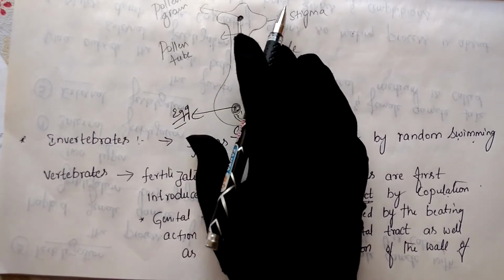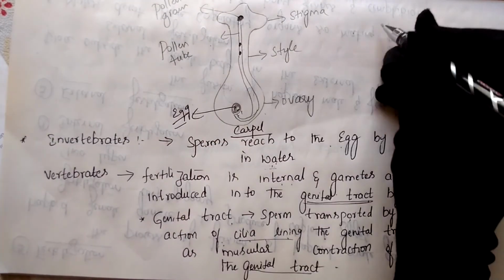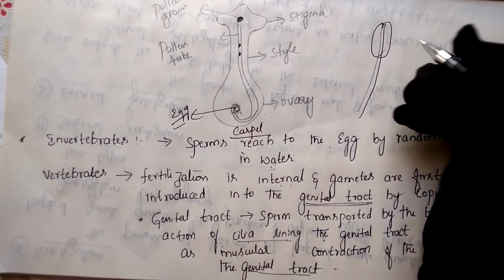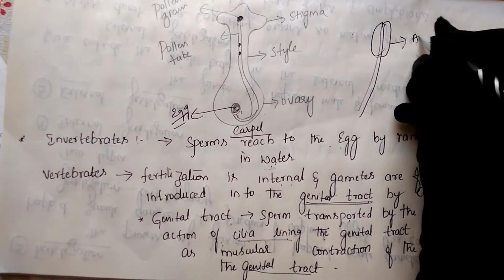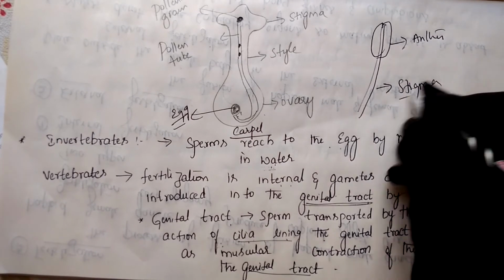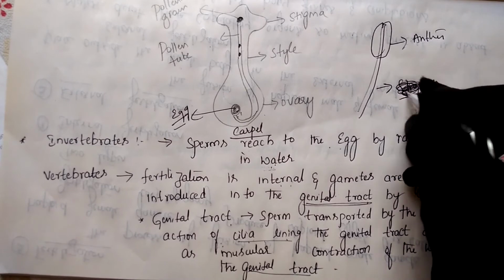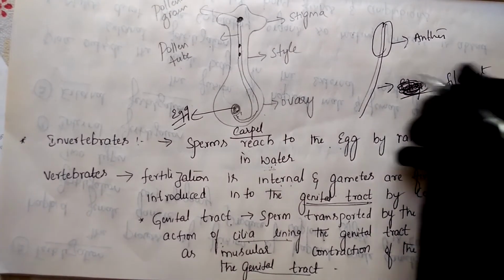Pollination has two types, self pollination and cross pollination. This is the male part, we call this the anther, and this one the filament, anther and filament.